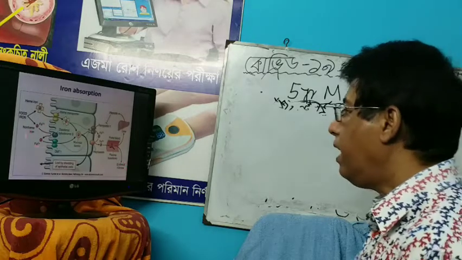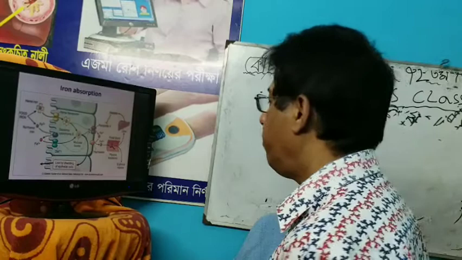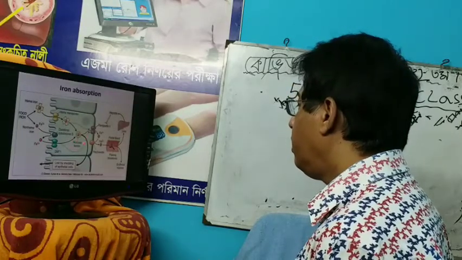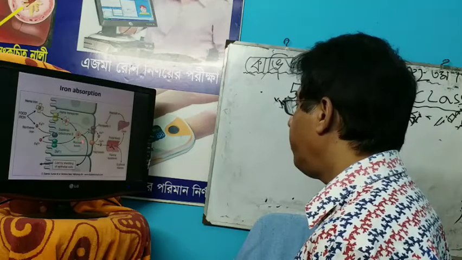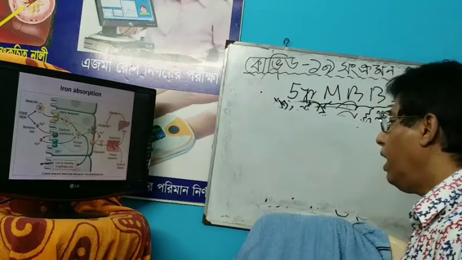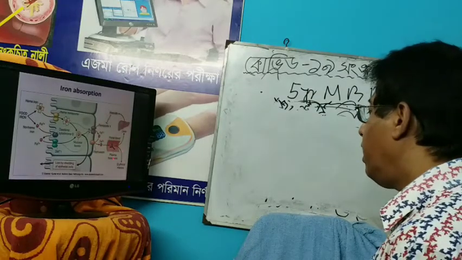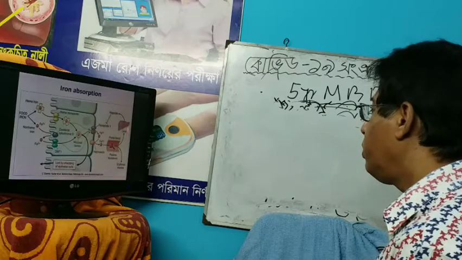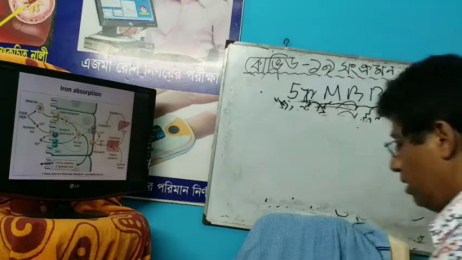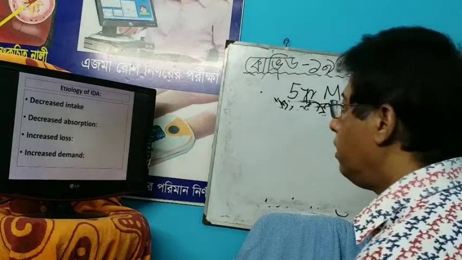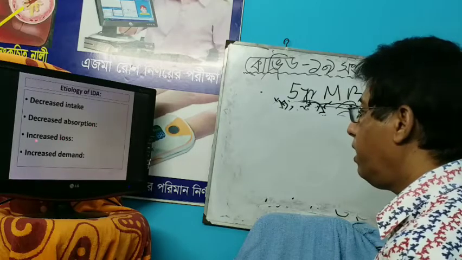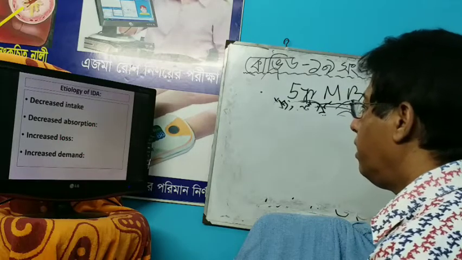So dietary iron is ferric, the absorption form is ferrous, and the store form is ferritin. In the blood it binds to transferrin and goes to the liver and bone marrow. Causes: decreased intake, decreased absorption, increased loss, increased demand.